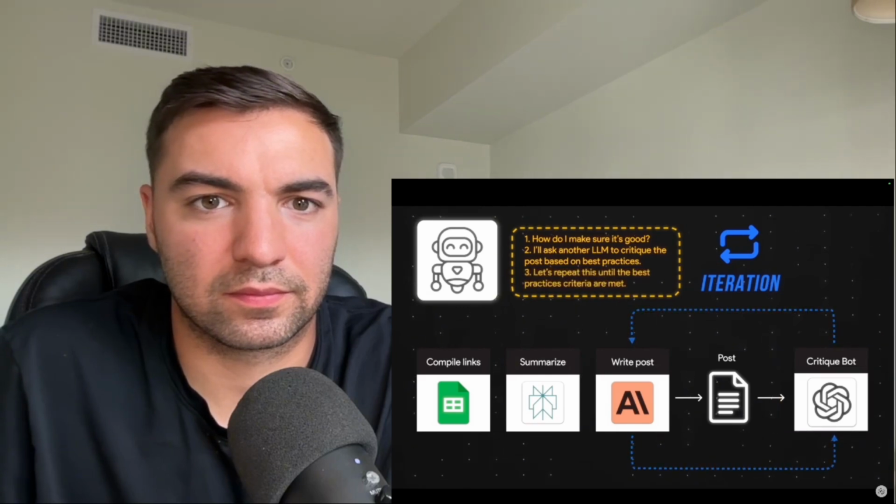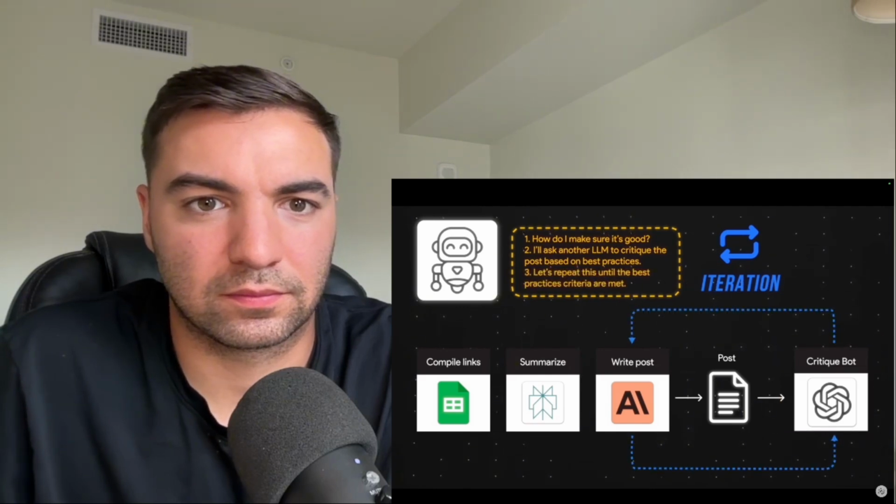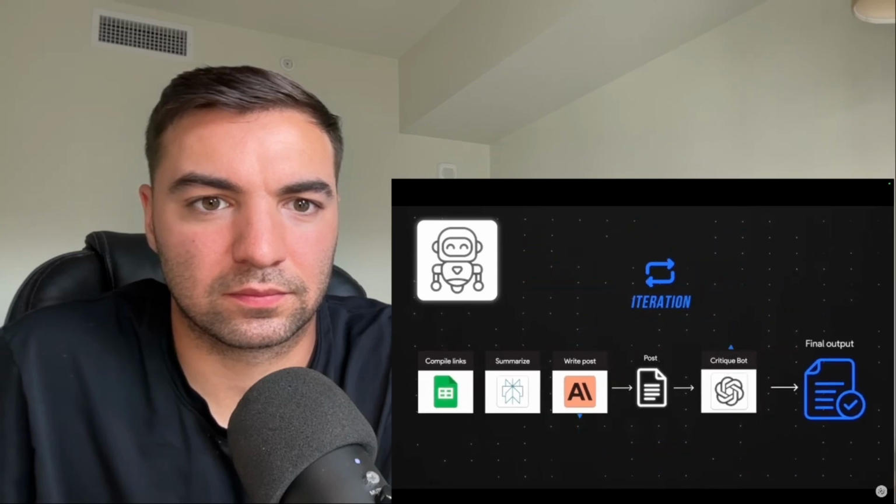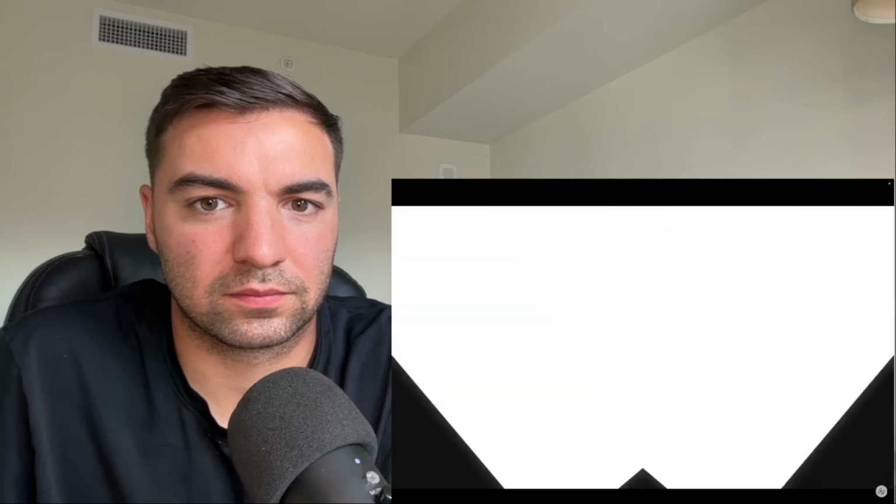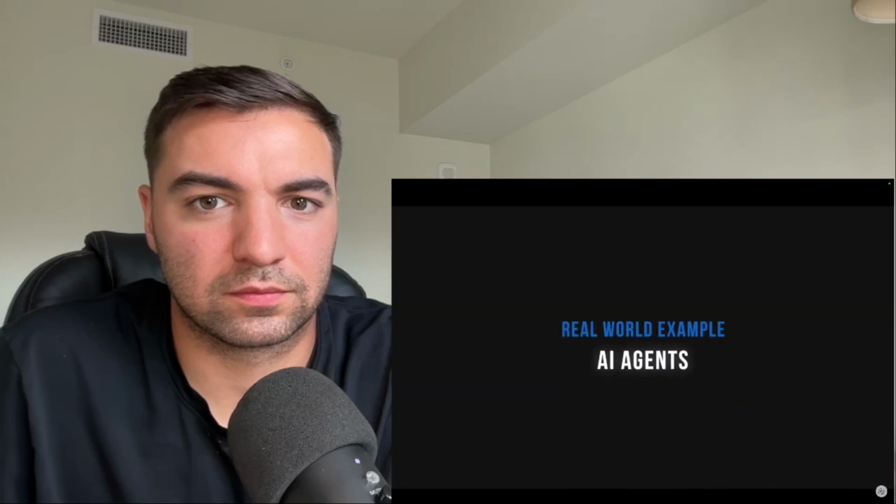And let's repeat this until the best practices criteria are all met. And after a few cycles of that, we have the final output. That was a hypothetical example. So let's move on to a real-world AI agent example.